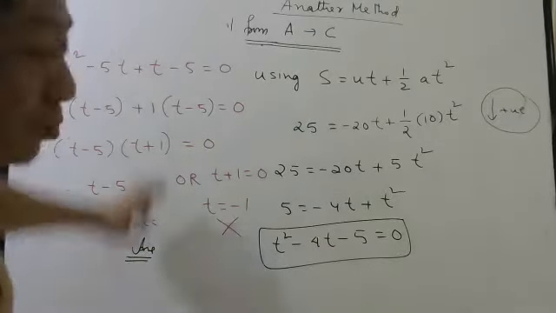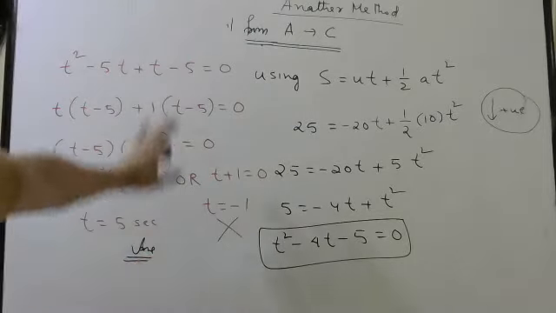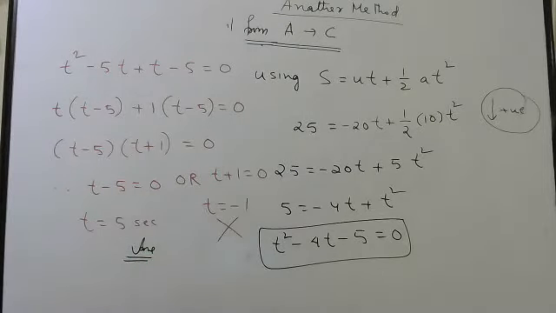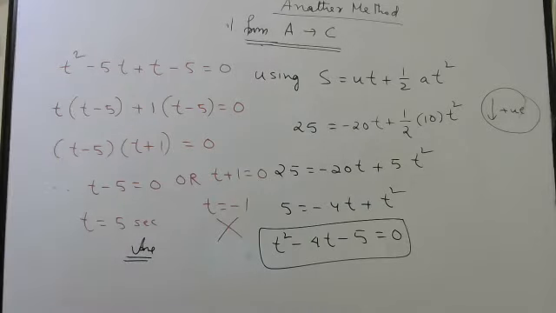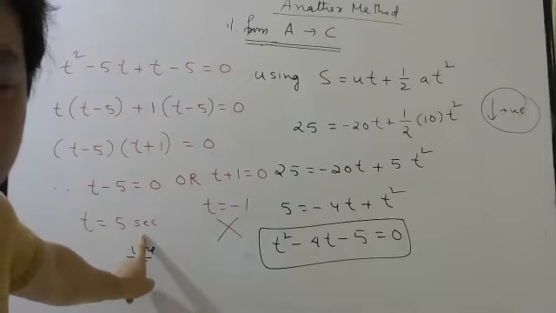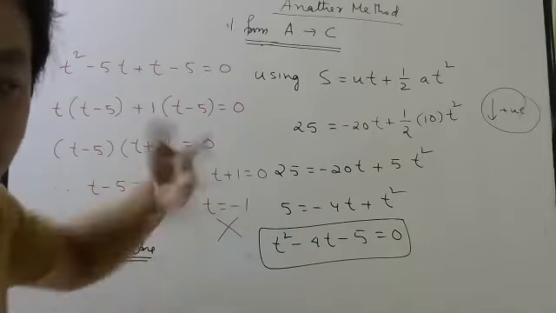You all know how to do quadratic equations, right? So I am just using directly this way. So you can see we got the answer directly, 5 seconds. Can you see or not? Directly we got 5 seconds.